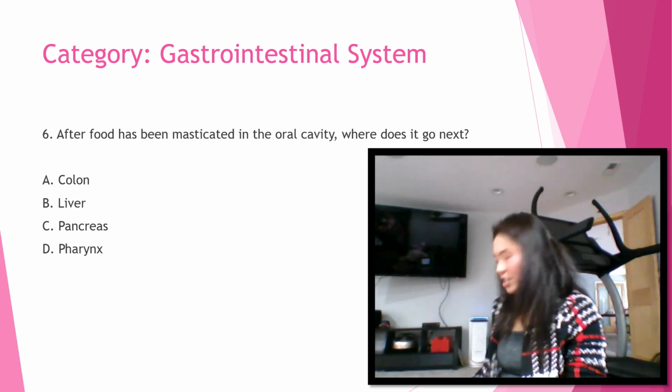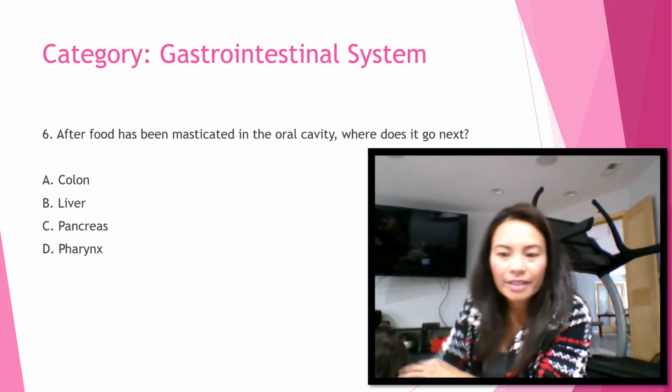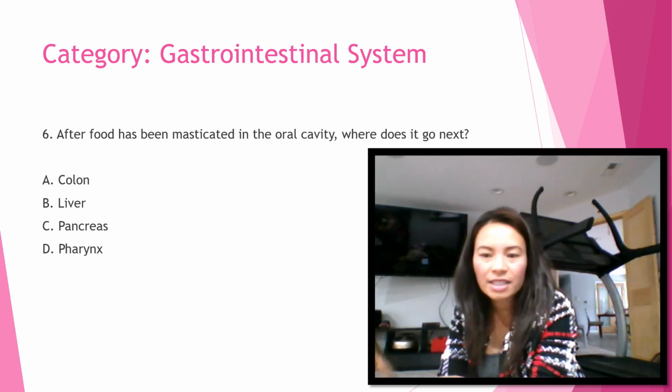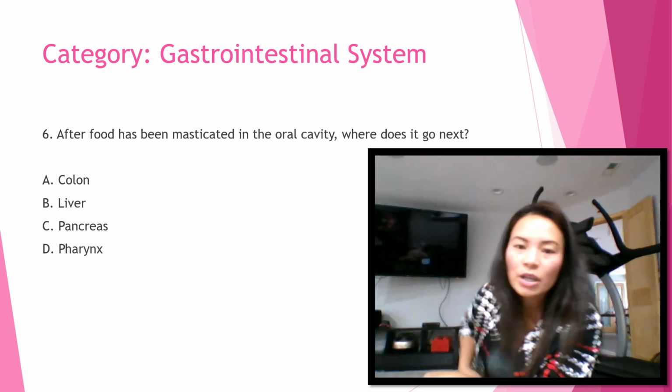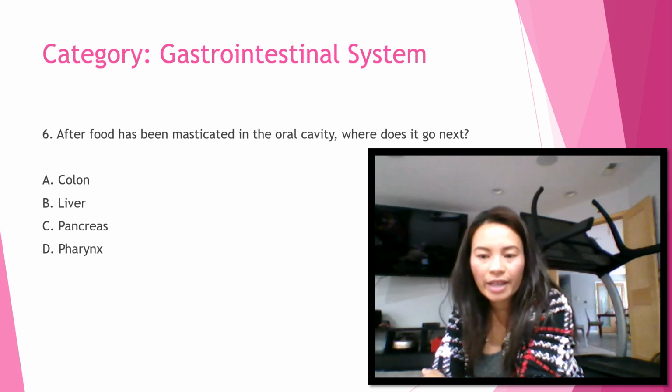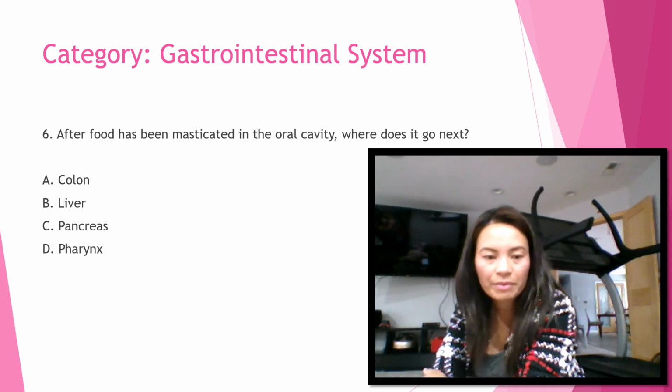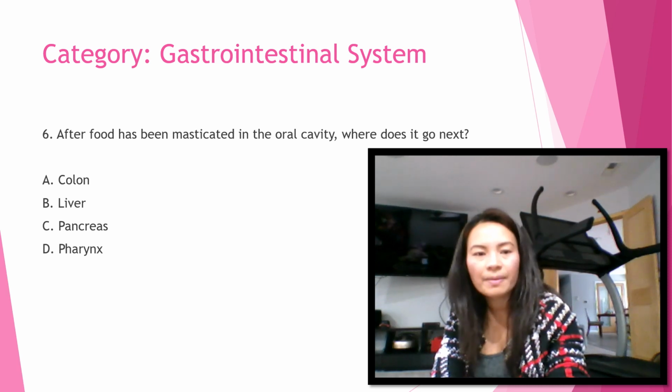Okay, next question is under gastrointestinal system. After food has been masticated in the oral cavity, where does it go next? Is it A, colon, B, liver, C, pancreas, or D, pharynx? Again, after food has been masticated in the oral cavity, where does it go next? A, colon, B, liver, C, pancreas, or D, pharynx?